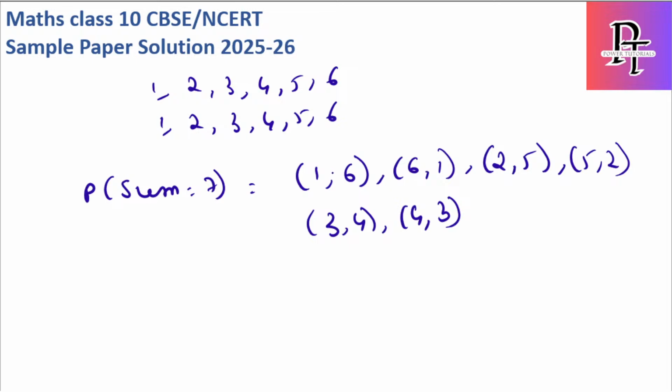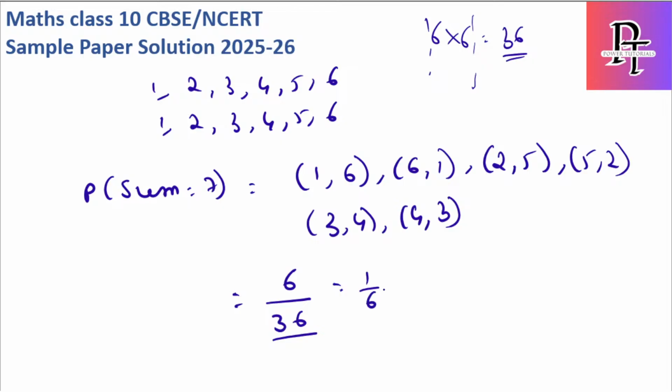So the total winning cases are 1, 2, 3, 4, 5 and 6. The probability is winning cases 6 over total cases 36. Why 36? Because each number from 1 to 6 has to have a combination with again 1 to 6, so the total will be 6 into 6, which is 36 cases. This can also be reduced to 1 by 6. In this way all the dice questions can be solved.